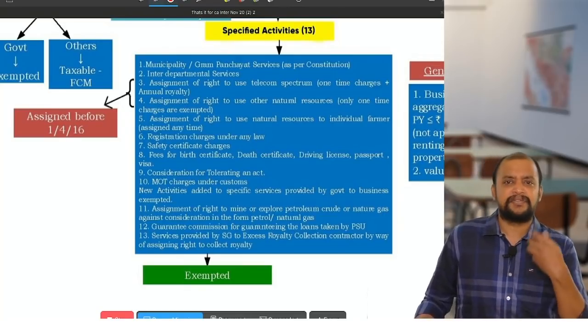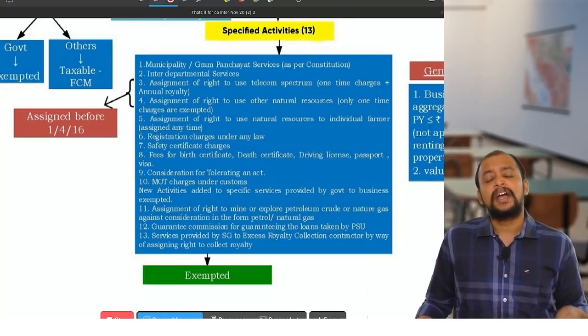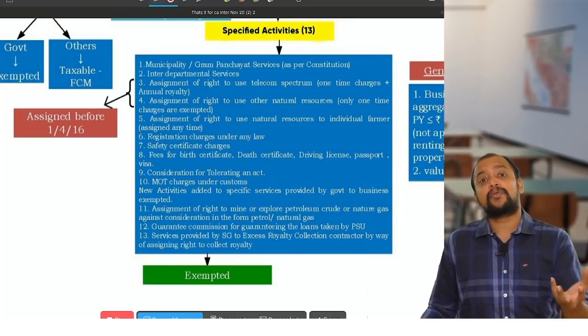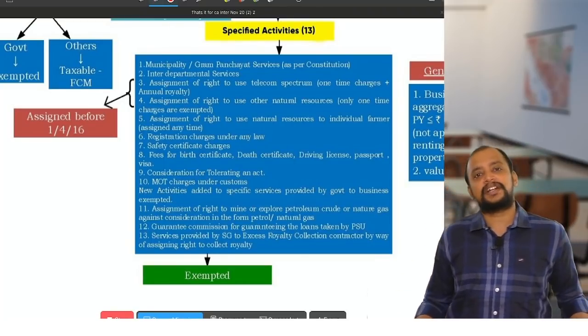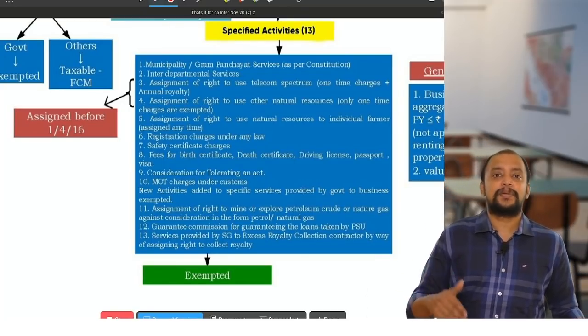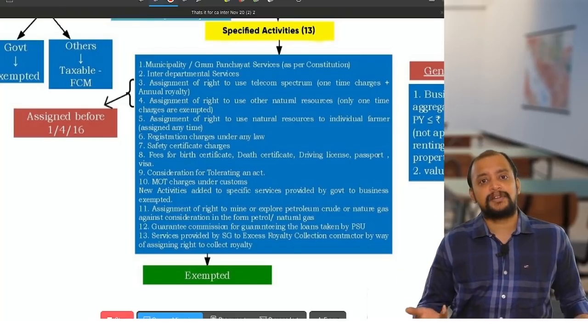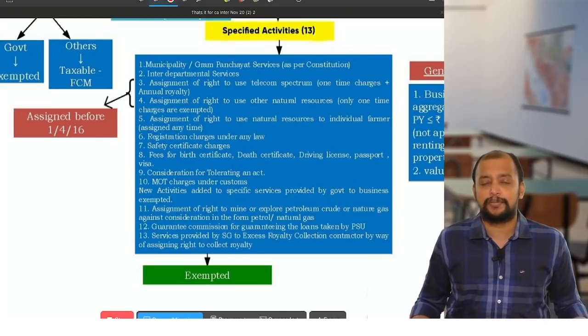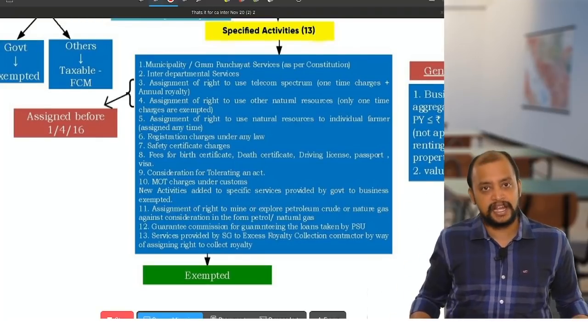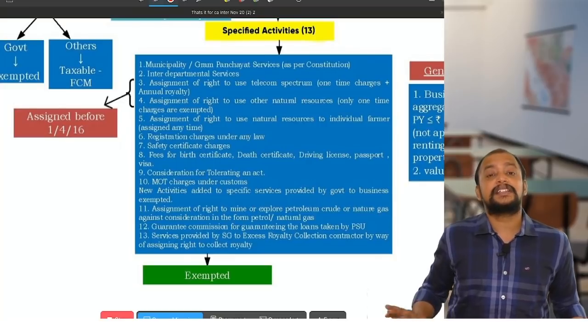So let's identify one city as the capital city. And that land which they have pooled and paid money to the farmers for, what can they do with it? They will give it to the same farmer on a lease model, and that farmer can use it for agricultural produce, and some money can be taken as royalty. That is exempted. Got it?